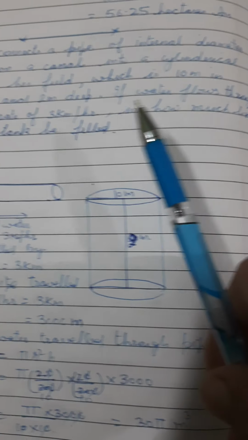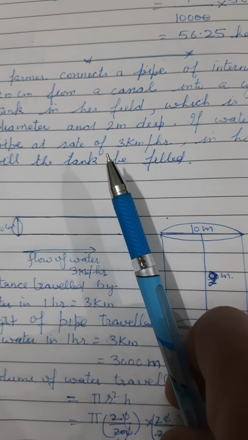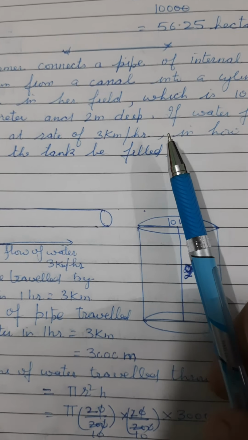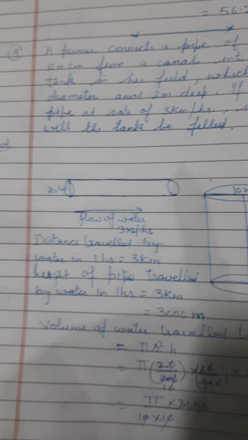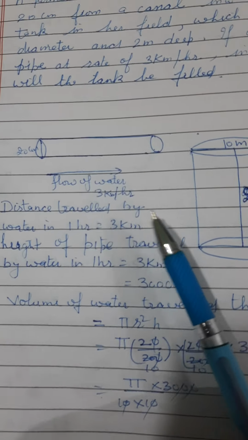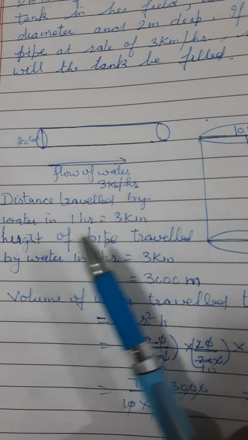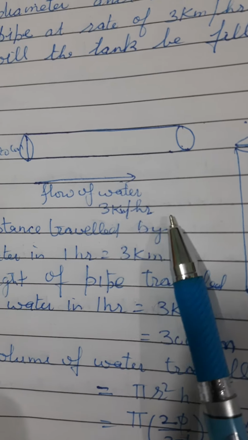If water flows through the pipe at a rate of 3 kilometer per hour, in how much time will the tank be filled? Now see here, the distance traveled by water in 1 hour is equal to 3 kilometer, because water is flowing at a rate of 3 kilometer per hour.